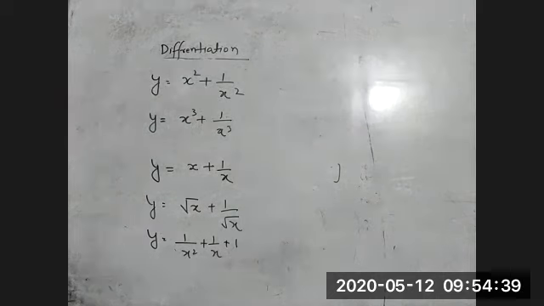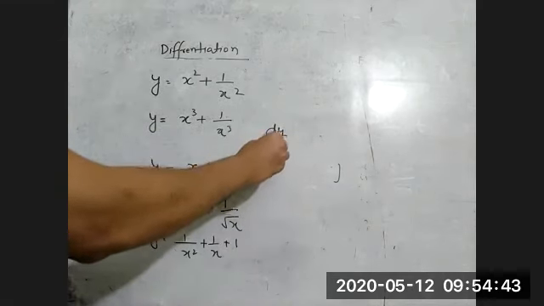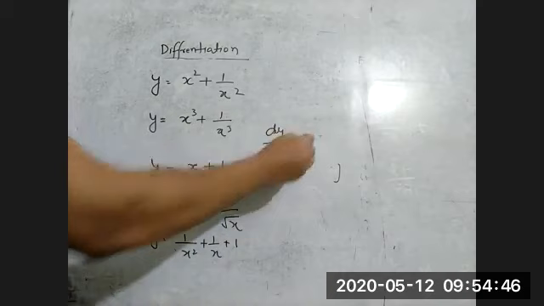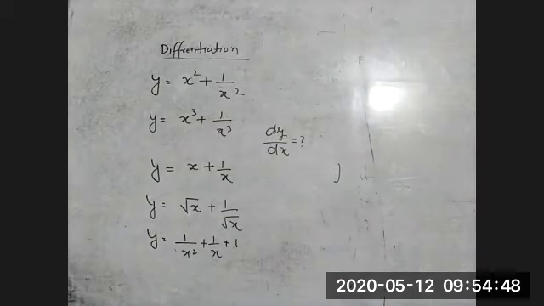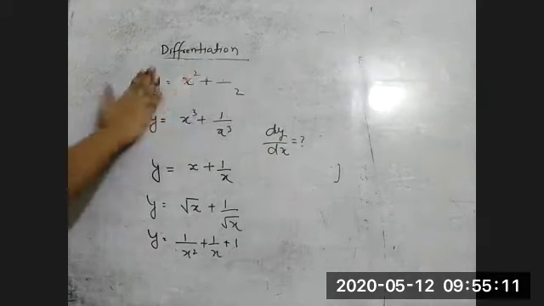So what you have to do? In all questions you have to find dy by dx. Just note down all this. Have you completed? Okay, last example, and then the rest of the things we'll do tomorrow.